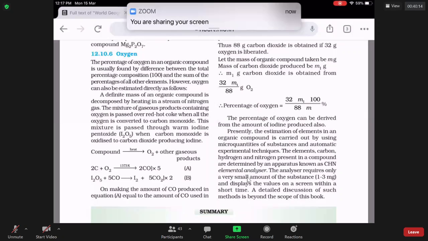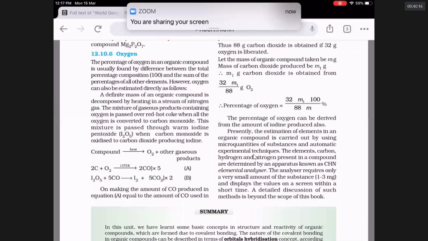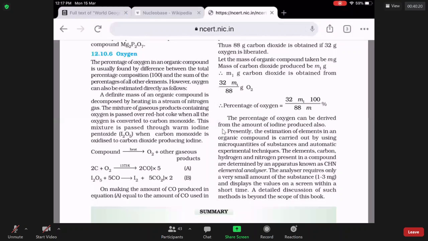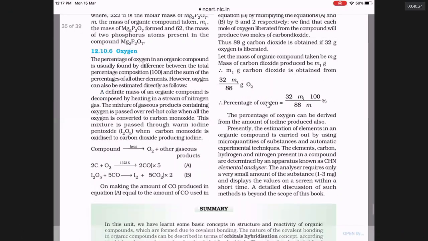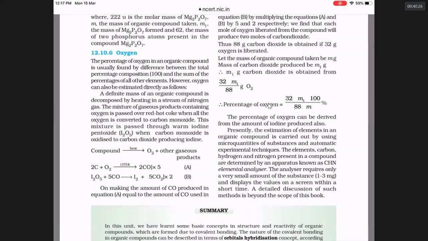The last part of the chapter is how to find the percentage of oxygen in organic compound. Are you seeing the book, sir? Hello, ladies and gentlemen. Sir, if you please cooperate, I require 15 minutes to cover the chapter. Will you please be silent?